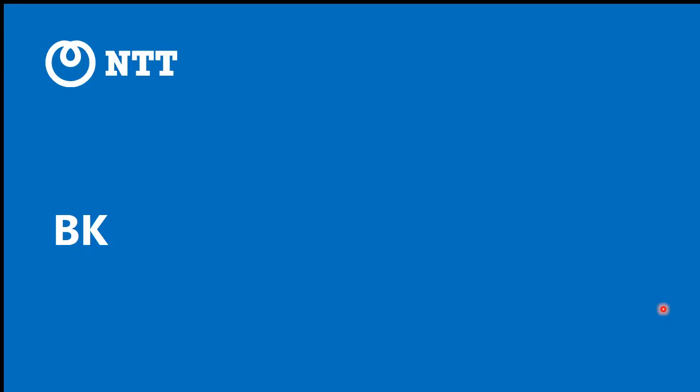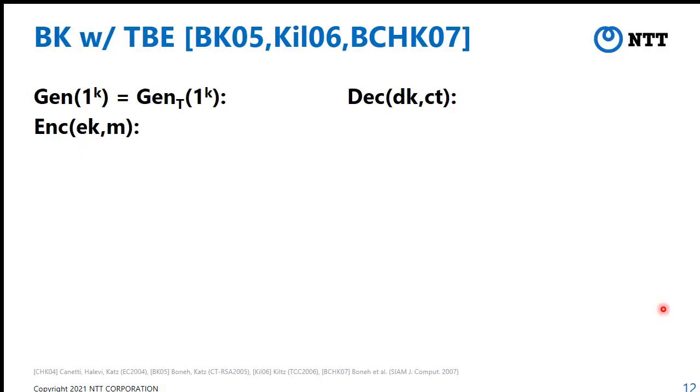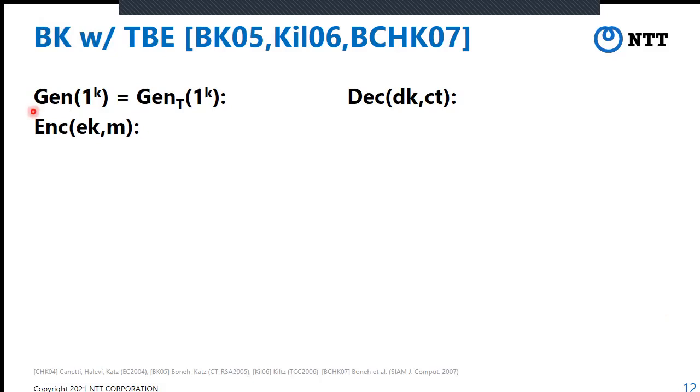But the Boneh-Katz transformation helps us. Okay, let us review the Boneh-Katz transformation. As in the CSK transformation, the Boneh-Katz transformation uses the same key generation algorithm as the tag-based encryption's key generation algorithm.